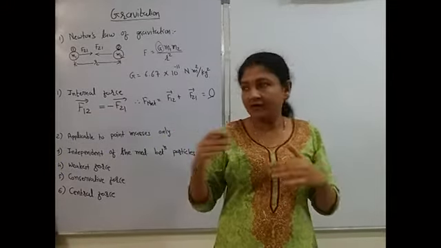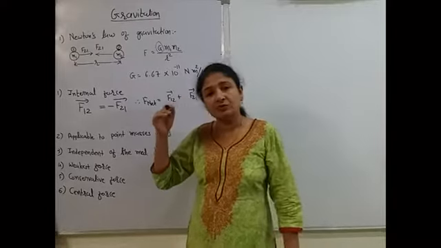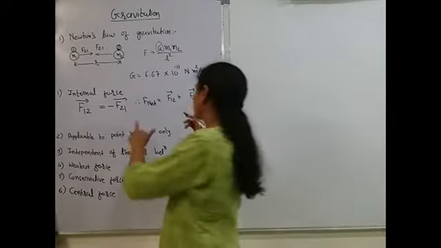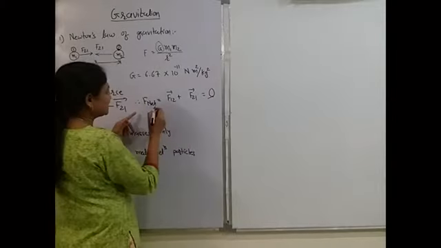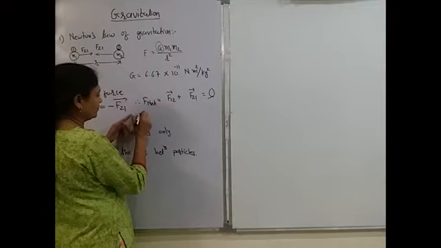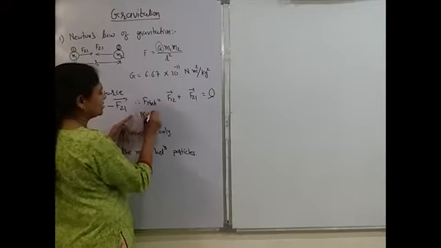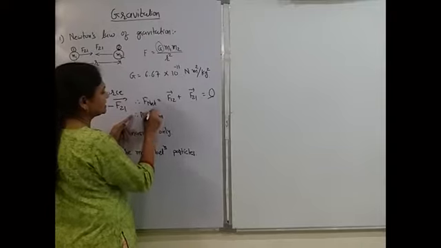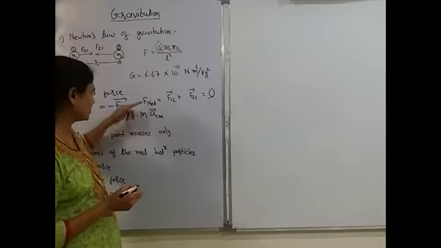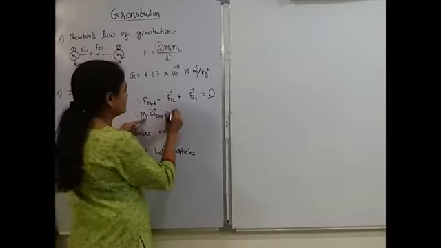If you are not clear, please go through your textbook and try to recall center of mass. Okay, so we can say that as net force is 0, F net is equal to total mass of the body times A center of mass. Force is equal to mass into acceleration. So this is equal to 0.